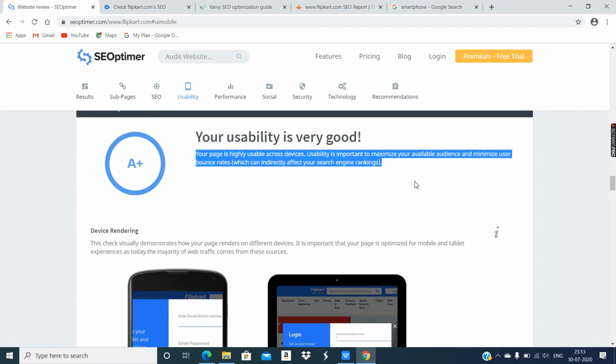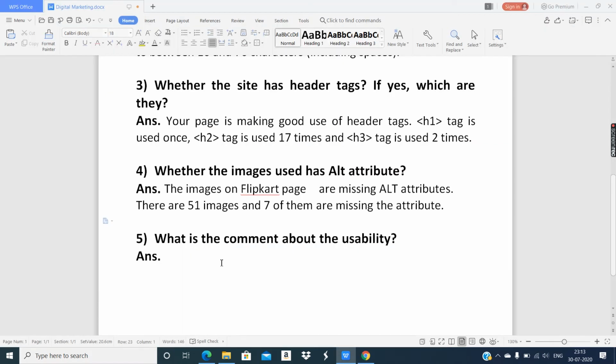Okay. We will copy this text and modify. Instead of "your page," we will write Flipkart.com is highly usable.